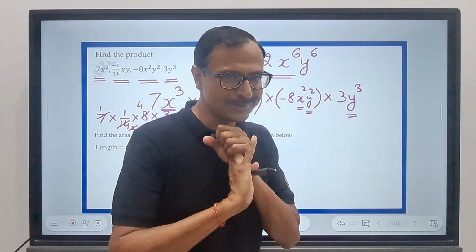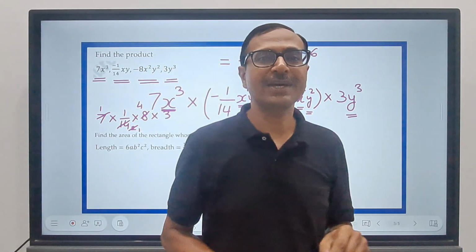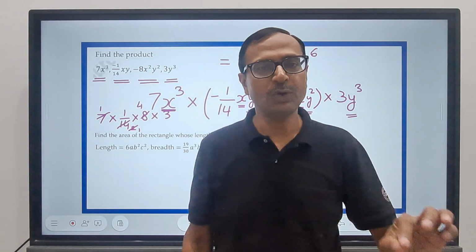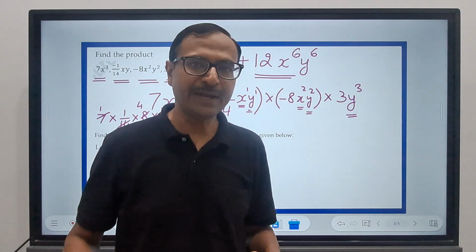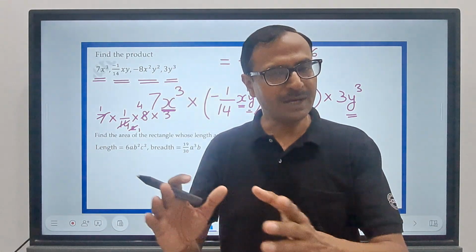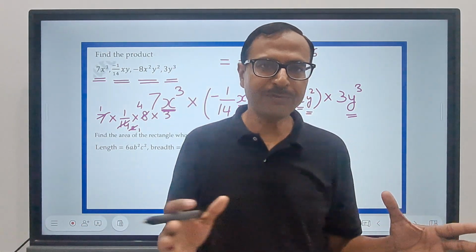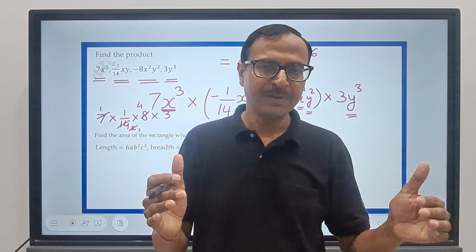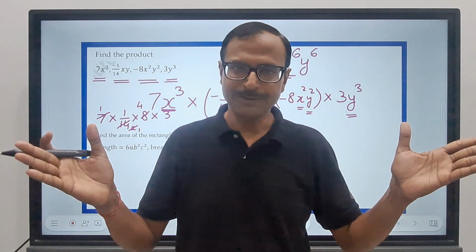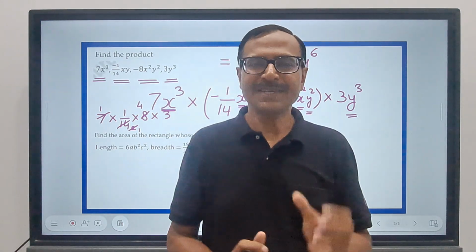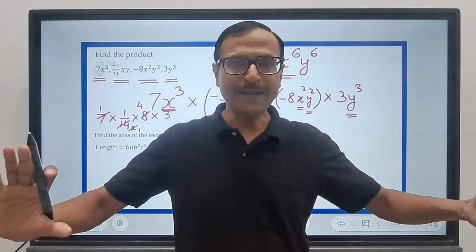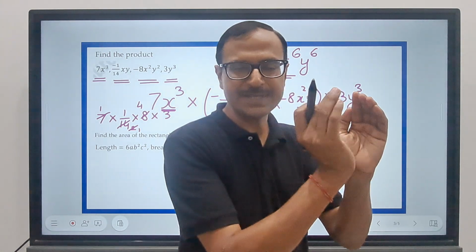Understood the 3 rules? The first rule is how to check which sign will be there in your final answer. If the number of negatives is odd, then the answer is negative. If the number of negatives is even, then your answer is what? Positive, right? Second rule says multiply all the numerical coefficients, get it into a single form.